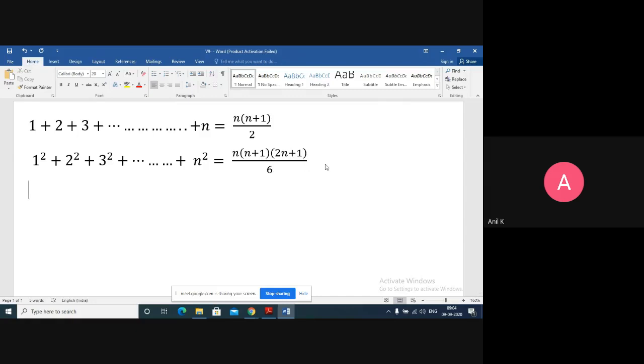This is the sum of squares of first n natural numbers.